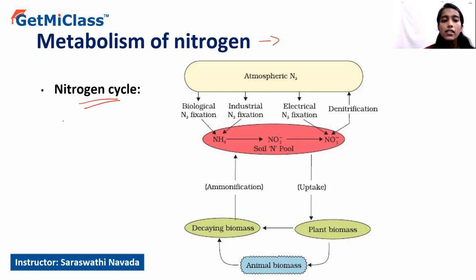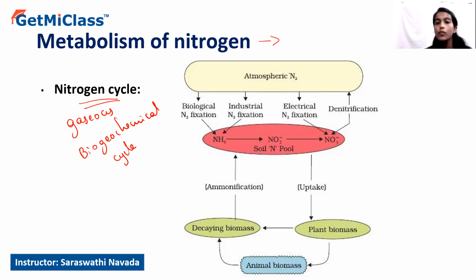This nitrogen cycle is a type of gaseous biogeochemical cycle, which operates in an ecosystem or in the environment. In the nitrogen cycle, the atmospheric nitrogen is fixed through various means in order to make it available for the plants. This process of conversion of nitrogen into available forms such as ammonia is called nitrogen fixation.